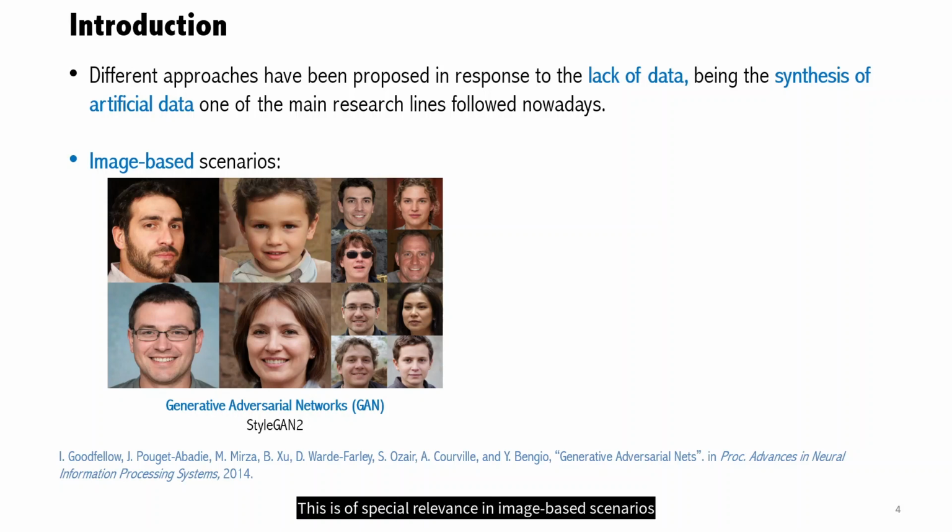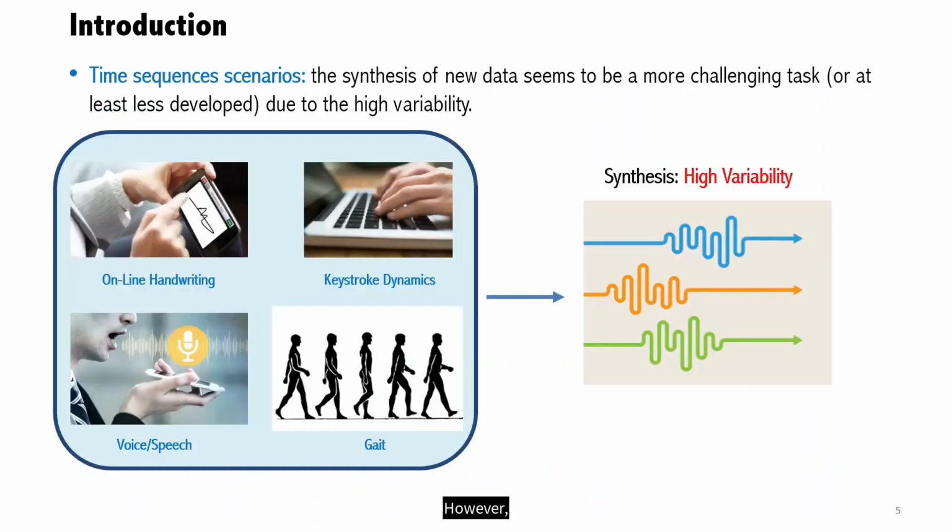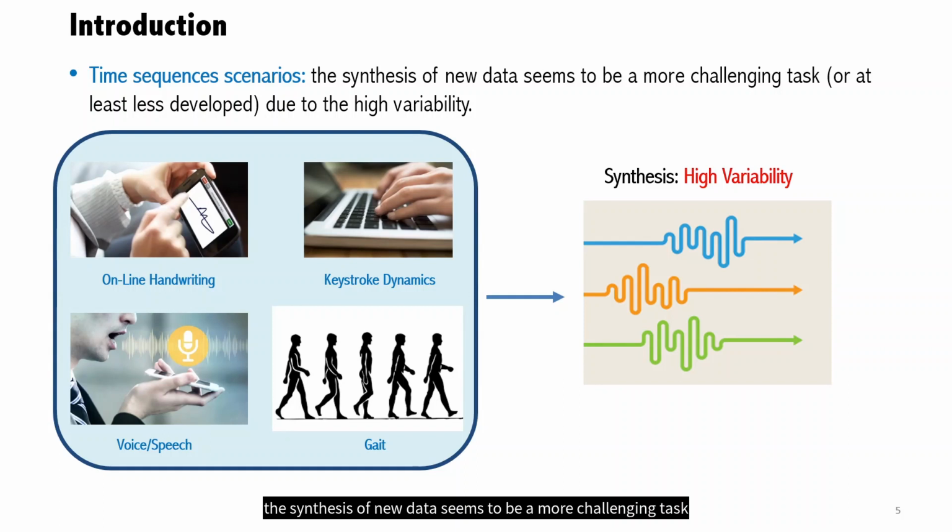This is of special relevance in image-based scenarios due to the popular generative adversarial networks, for example the recent StyleGAN2. And also, with the combination of transfer learning techniques to better train the deep learning models for another specific task. However, when the scenarios considered are based on time sequences, and not images, the synthesis of new data seems to be a more challenging task, or at least less developed, due to the high variability.